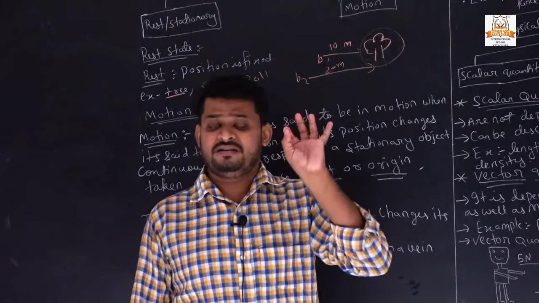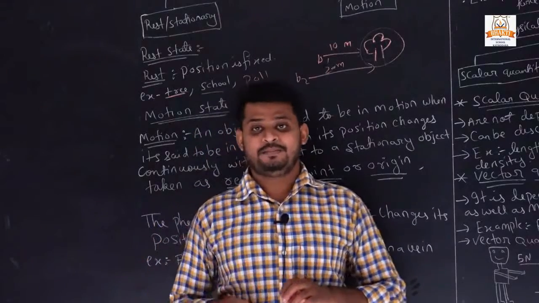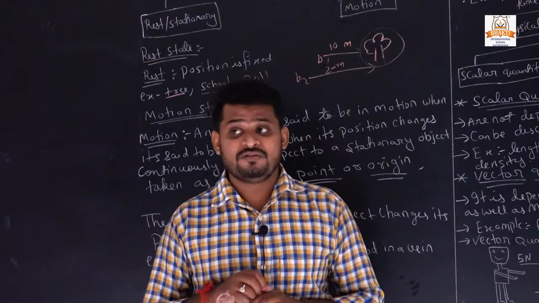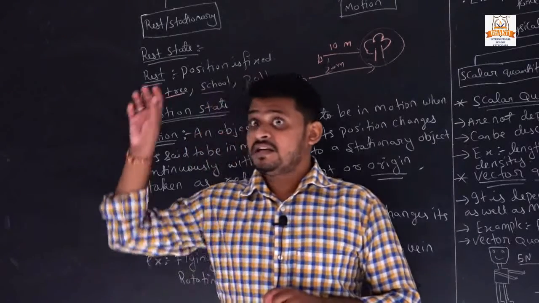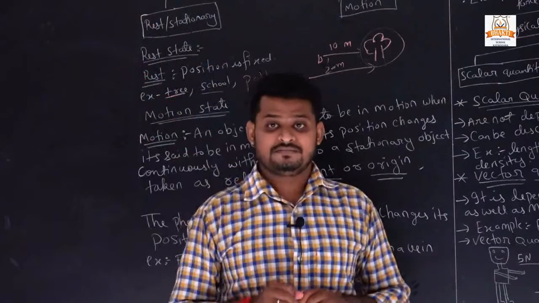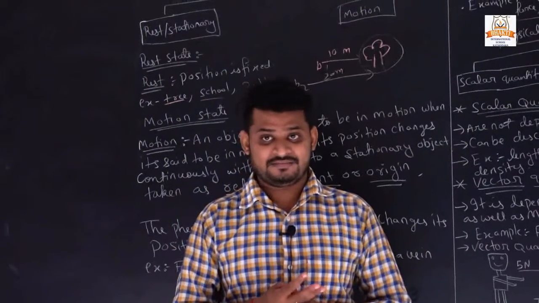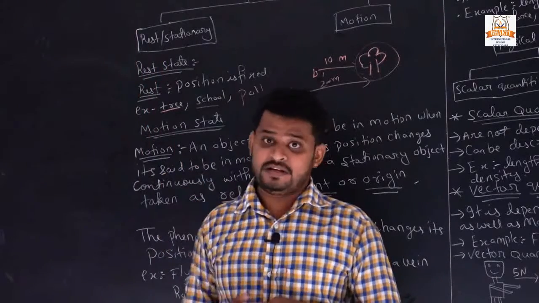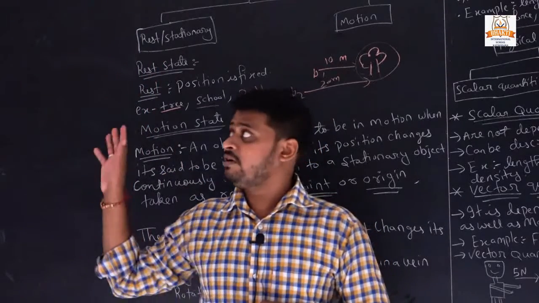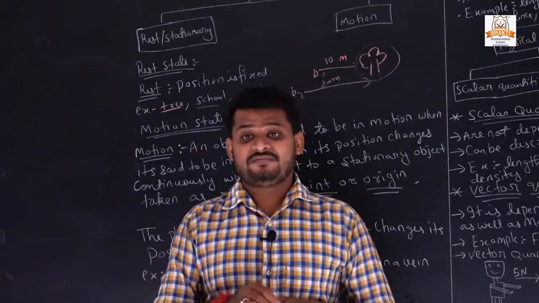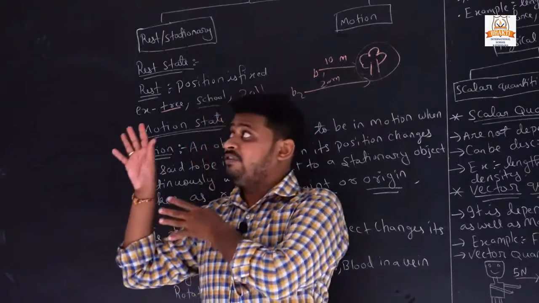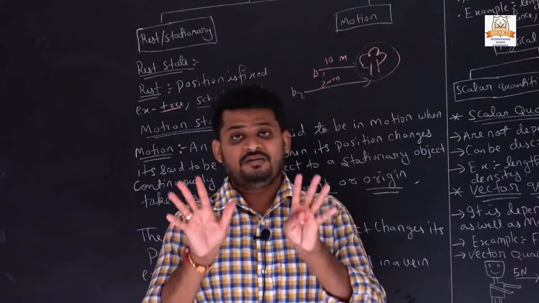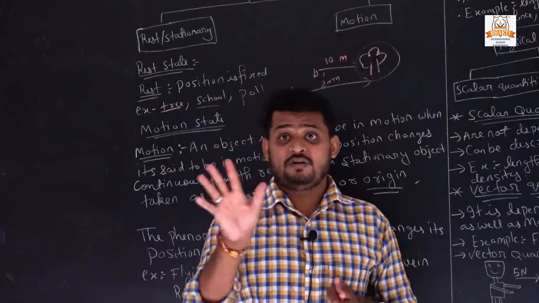I will give you one universal example. When you look at the sky in the daytime, what happens? You will see that the sun is continuously moving with us, meaning it is not changing its place, right? Whenever we see the sun at the same place, it is moving with us. And when we see a cloud pass, what happens? We can't tell whether the cloud is moving or not.